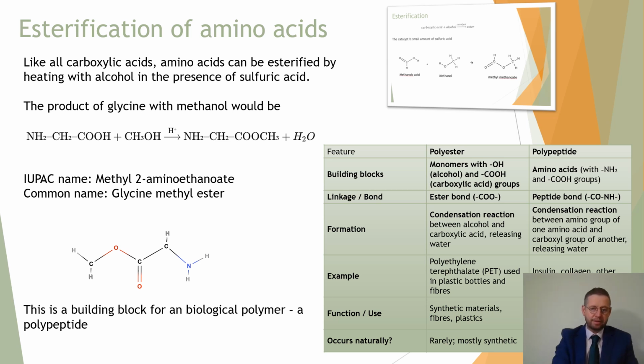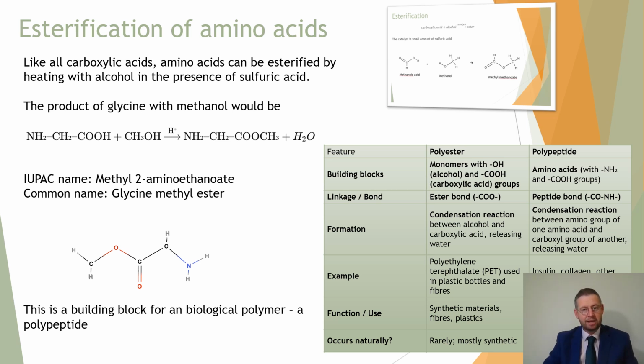Now, when previously we looked at the derivatives of carboxylic acid, we looked at the process of esterification, the forming of an ester. If you remember, that's one that has an oxygen in the middle of the chain. But what we had to do, we had to take a carboxylic acid like ethanoic acid, and we had to heat it with an alcohol. And the OH group at the end of the alcohol would basically eliminate water. It would dehydrate water out of the middle of the molecule, and so then we would have two carbons joined to that central oxygen just there.